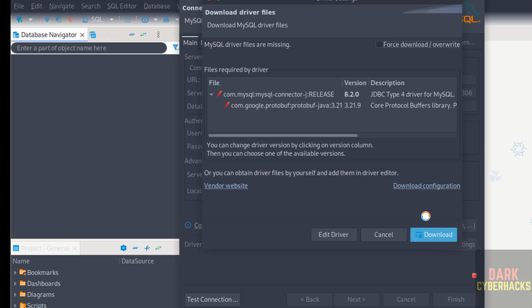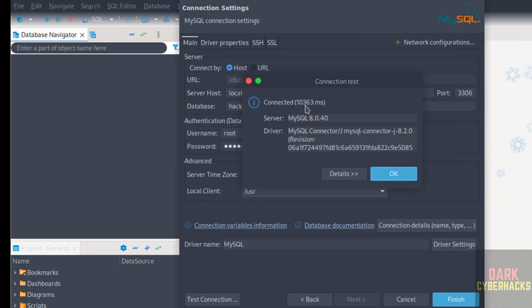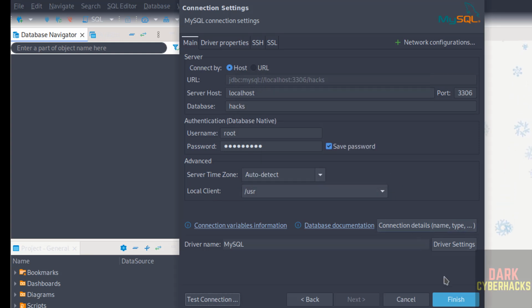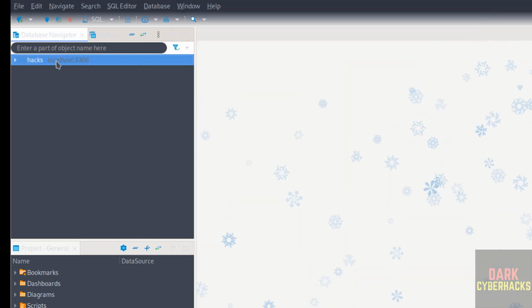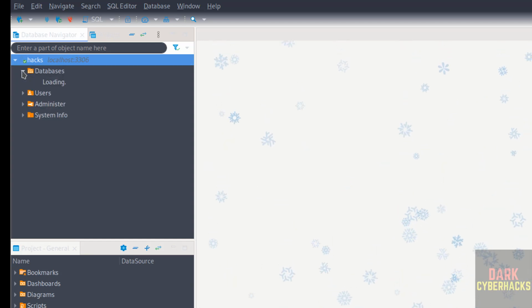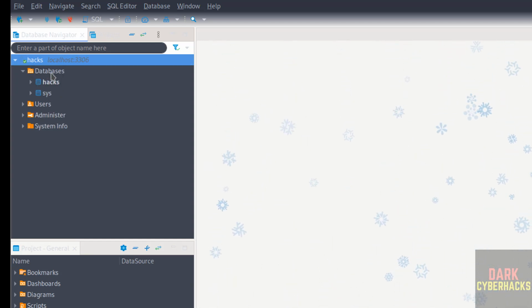Click on download drivers. Click on download. See, drivers downloaded successfully, also connected successfully. Click on OK. Click on finish. Now expand this one. Expand databases. See, here we have these databases.